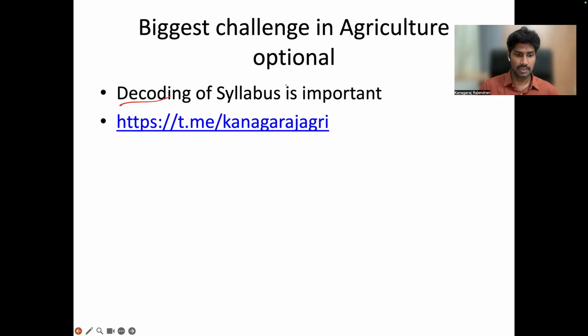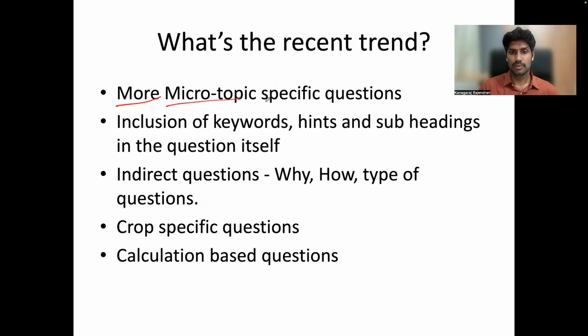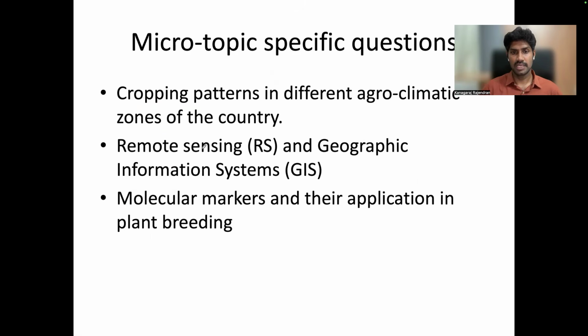Coming to the question pattern, the micro topic specific questions. What is the meaning? Here I have given some examples from the syllabus. In paper 1, these are the exact syllabus words given in the Agri optional paper: cropping patterns in different agroclimatic zones of the country; advanced tools for ecosystem analysis, remote sensing and GIS.